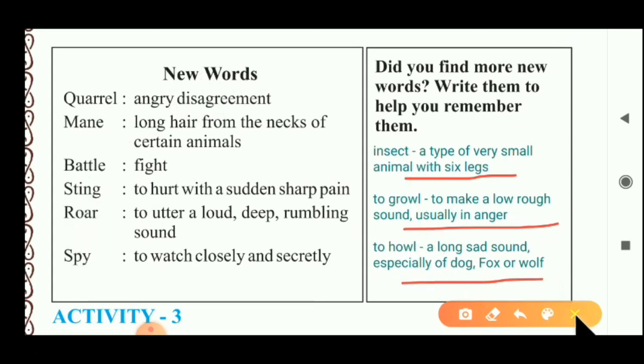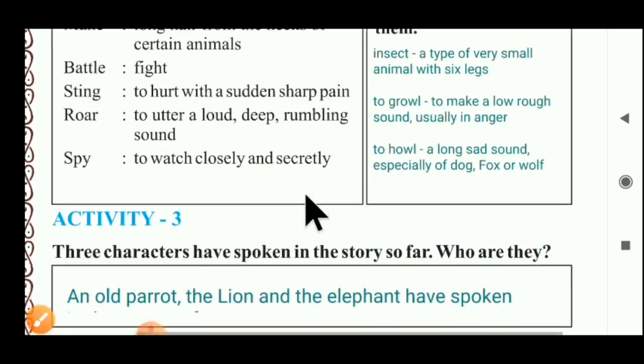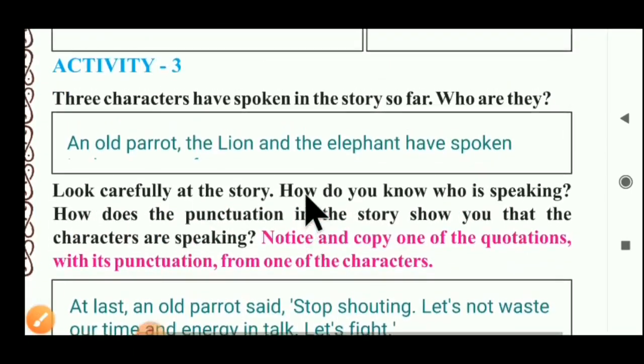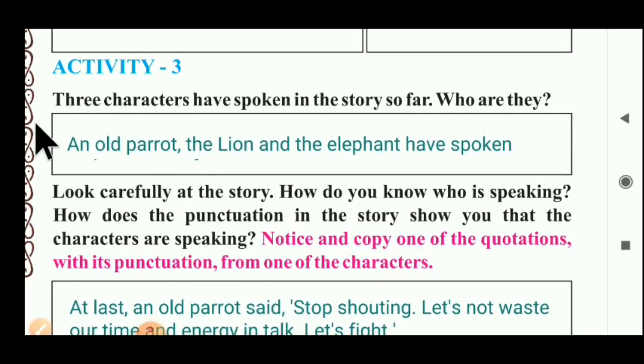Okay? Can you understand? Now activity number 3. We have to discuss it. Activity 3: 3 characters have spoken in the story so far. Who are they? In our first part, Battle in the Jungle, we see that 3 characters spoke. I write the answer here as an example.